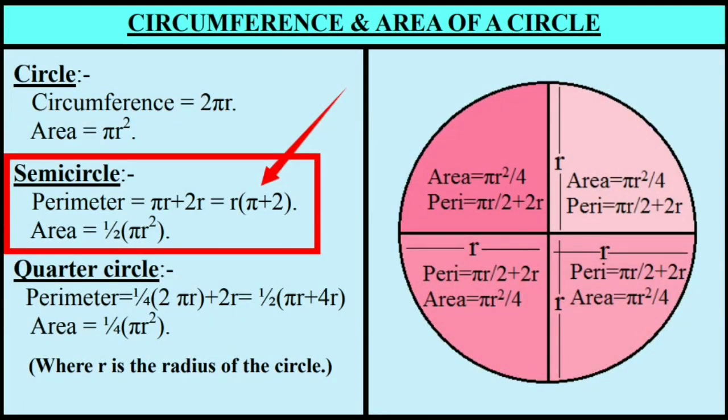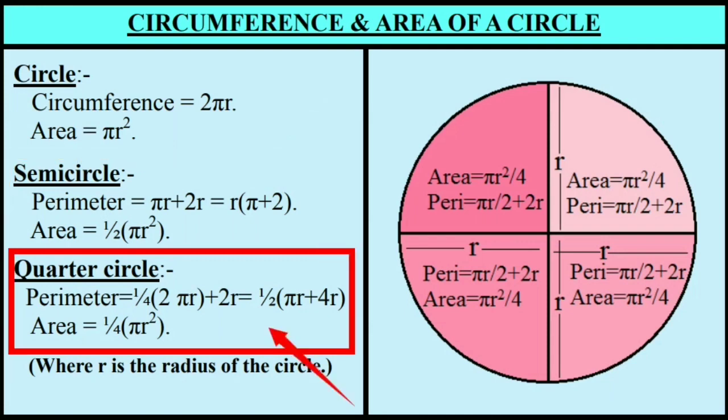Its perimeter is half the circumference of the circle, so it is half of 2 pi r plus 2 radius are there in semicircle. So altogether the perimeter of a semicircle is pi r plus 2r and area is half of the area of the circle, so that is half of pi r square.